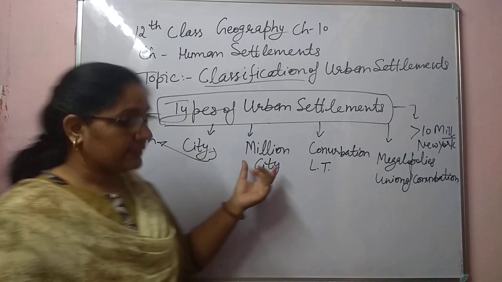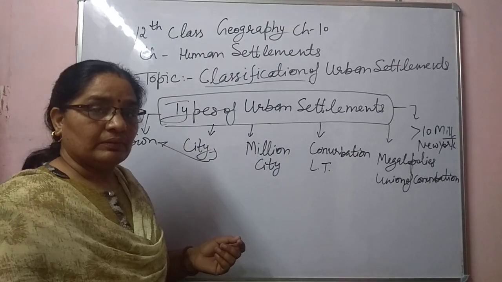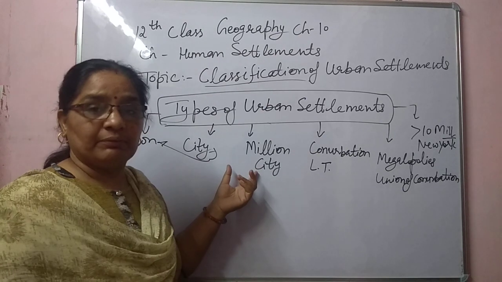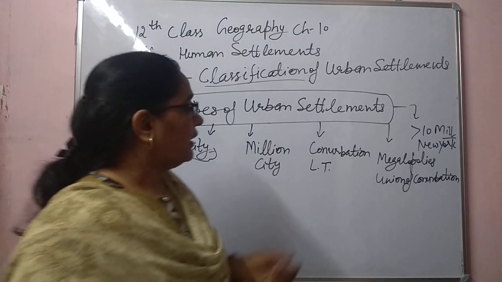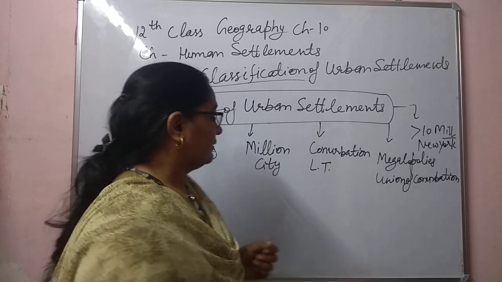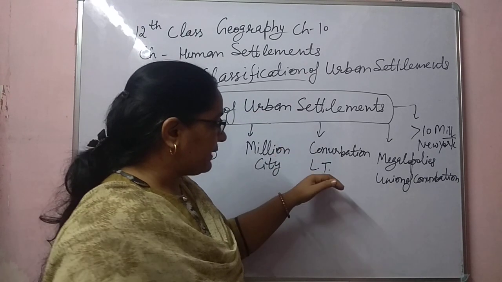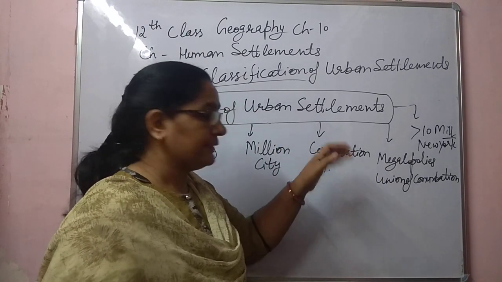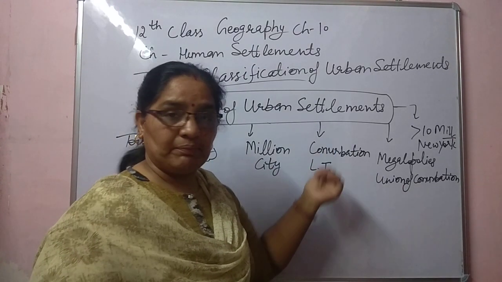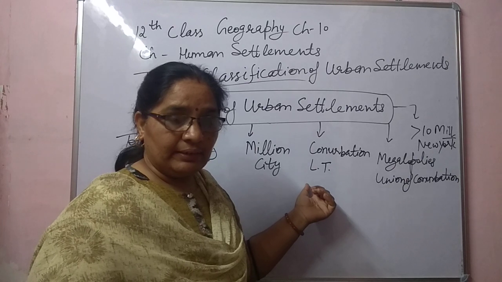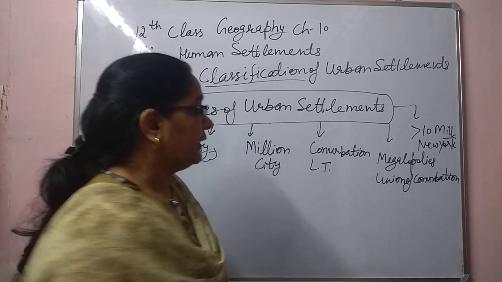Next one is the million city. The population of a million city is more than 1 million. Those cities are known as million cities. Next one is conurbation. In these cities, developed areas and underdeveloped regions are divided separately, like London and Tokyo. London is the capital city of UK, England, or we can say Britain, and Tokyo is the capital city of Japan.